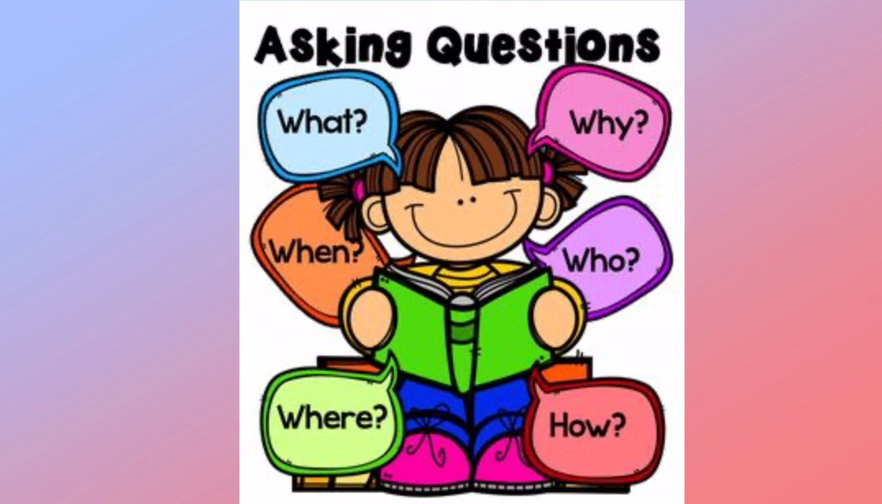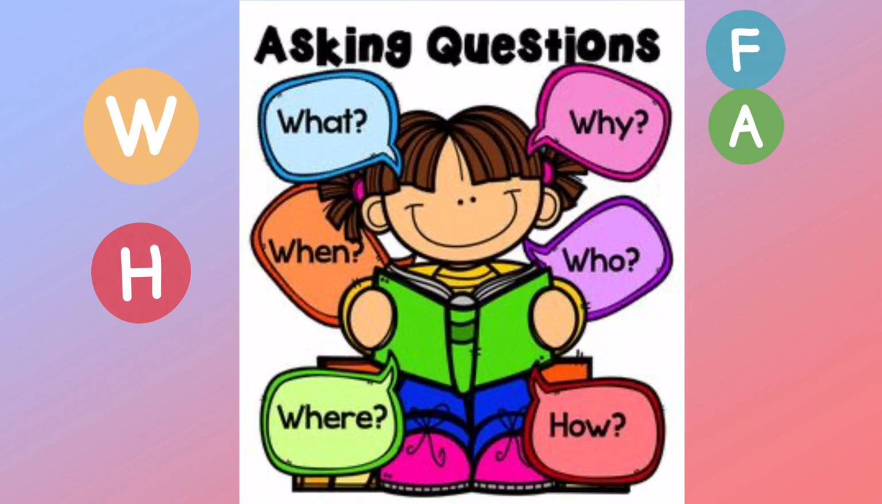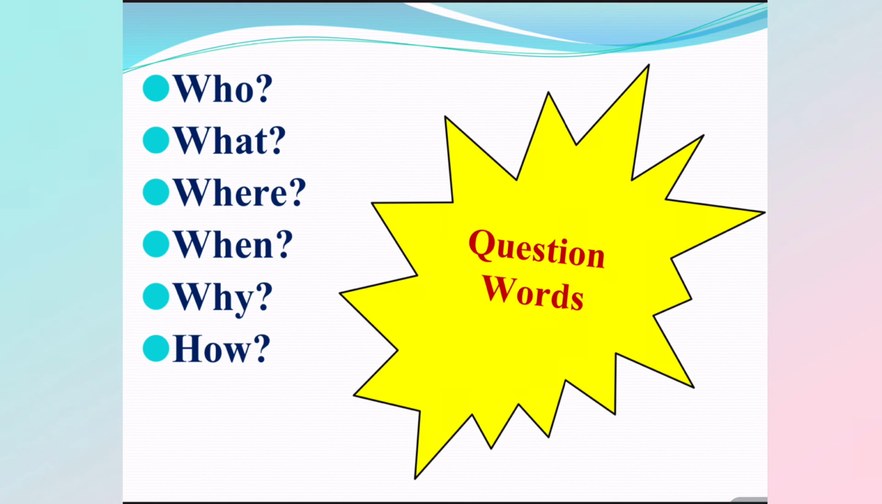A question word is a word that is used to ask a question. And these words are known as WH words and they belong to the WH family. Why? Because in English, most of them start with WH. Now in this video, we will be learning about 6 question words: who, what, where, when, why and how.